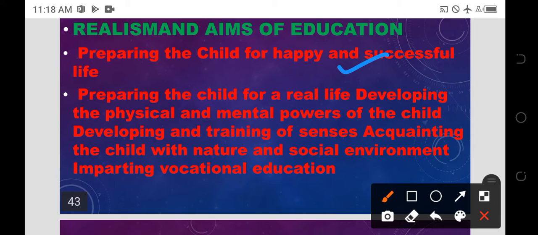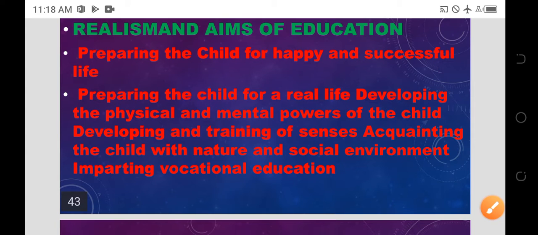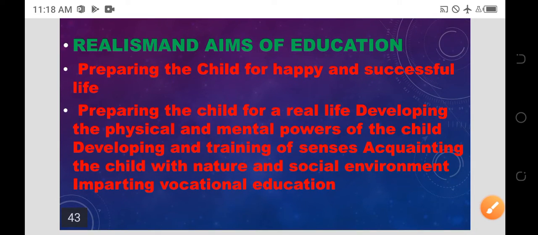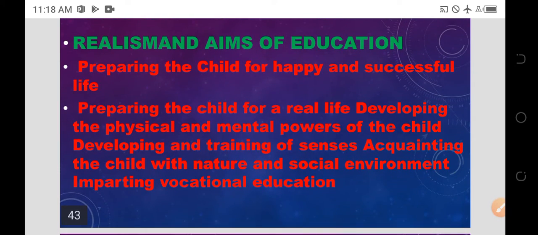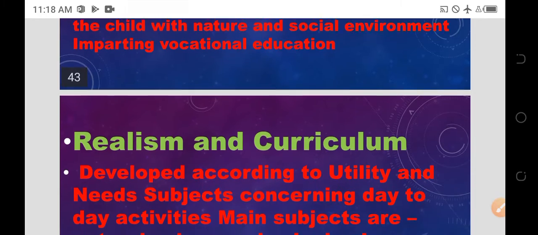Developing the physical and mental powers of the child. Developing and training of senses. Acquainting the child with nature and social environment. Imparting vocational education, which means getting training. So these are the aims of education.